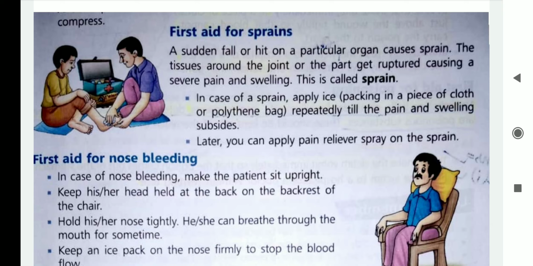The tissue around the joint ruptures, causing severe pain and swelling. If there is a sprain, there will be pain and swelling in that particular area. So what should we do in this case? We should apply an ice pack on that area and repeat it till the pain or swelling reduces. After that, we can also use a spray on the sprained area.